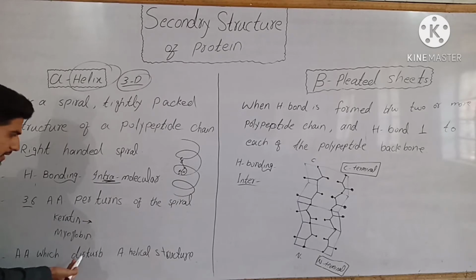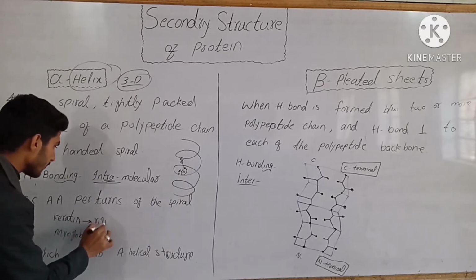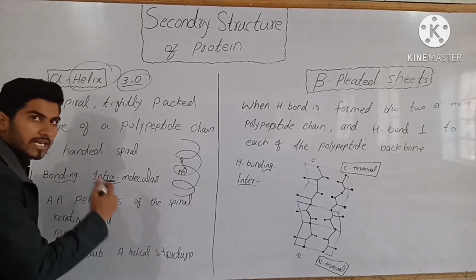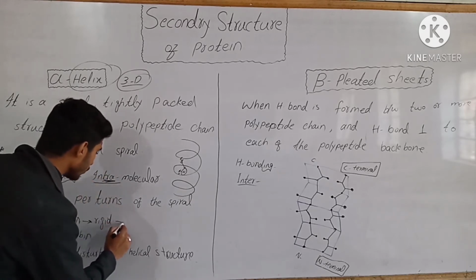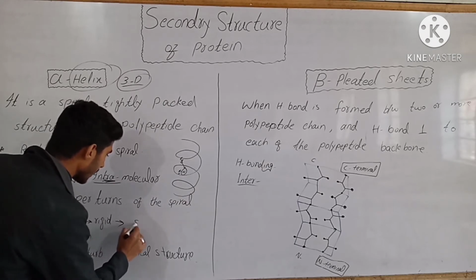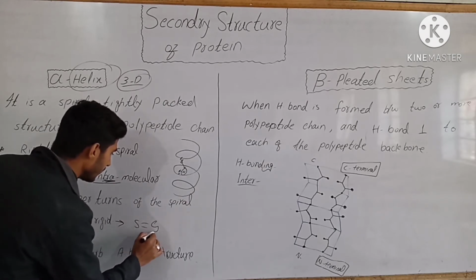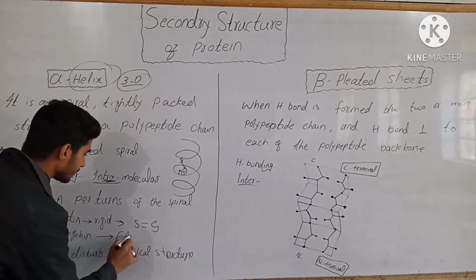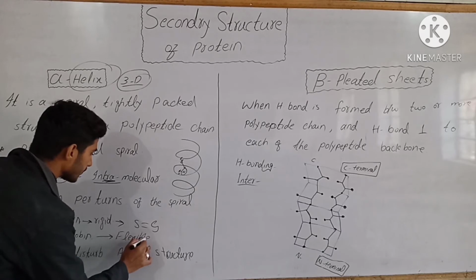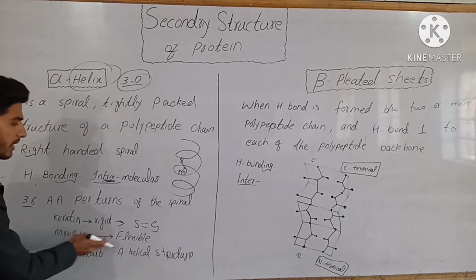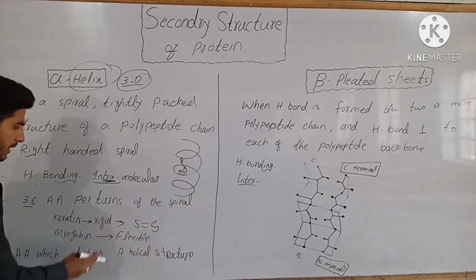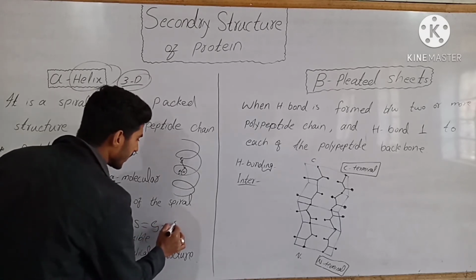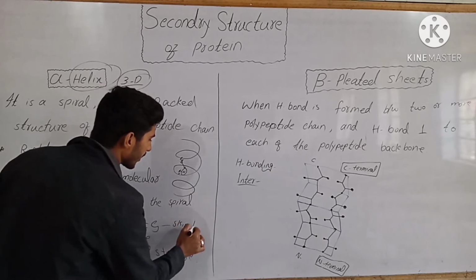Keratin is a rigid structure due to the presence of extensive disulfide bonding, and myoglobin is a flexible structure. The keratin protein is present in our skin and in our hair.